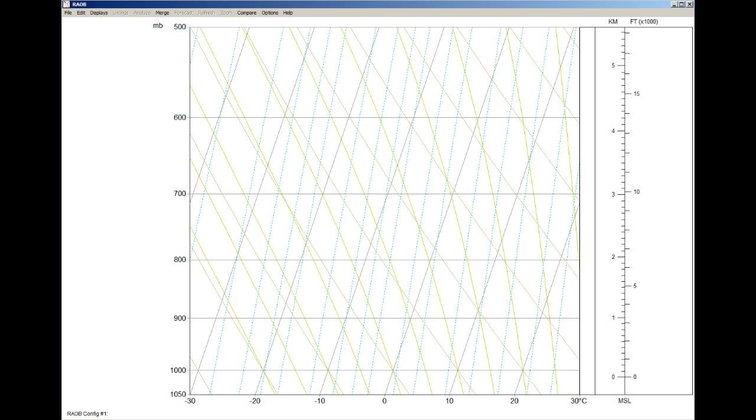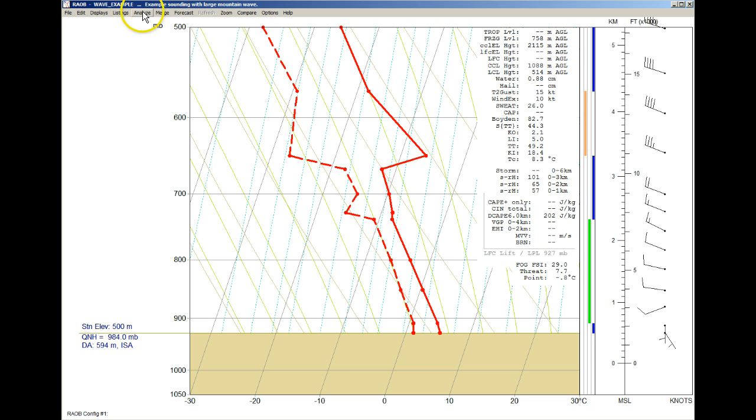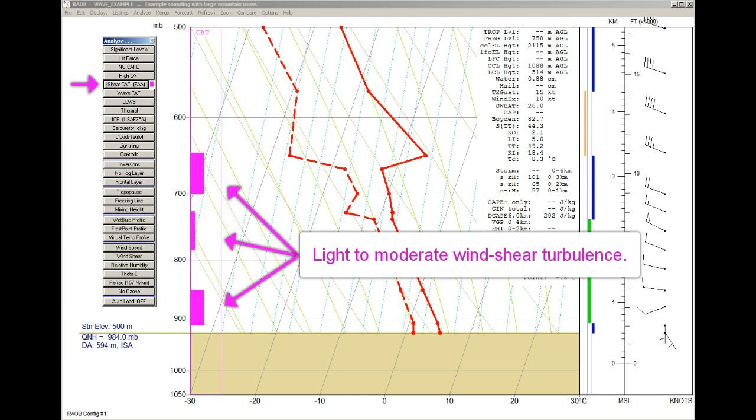Okay, let's get started by calling up a typical sounding. We'll open the analysis toolbar and first apply the traditional FAA turbulence algorithm, which is only a function of wind shear. And here we see light and moderate shear layers.